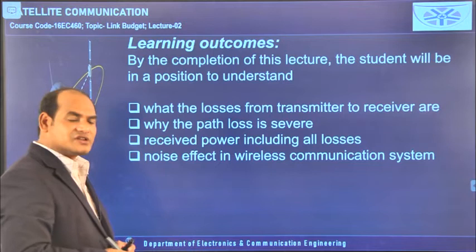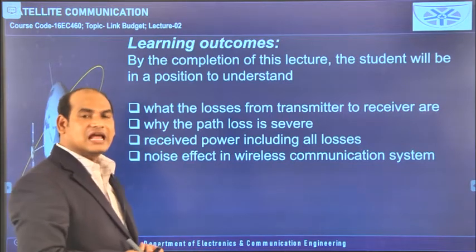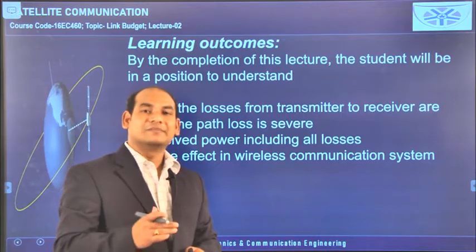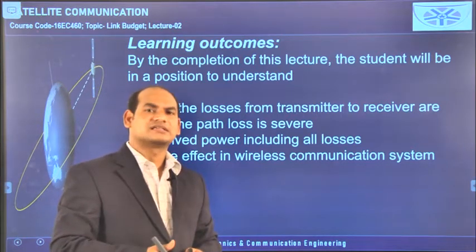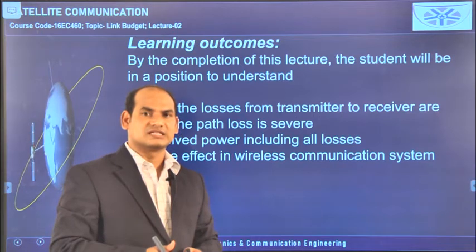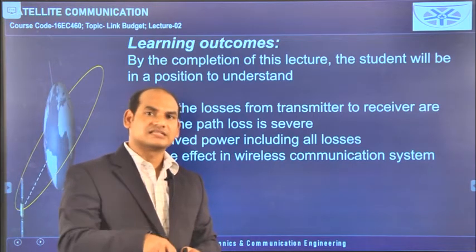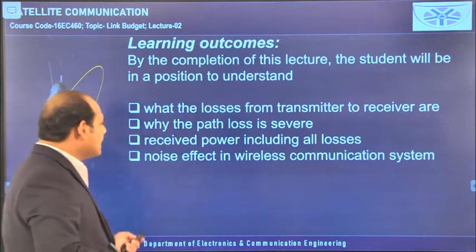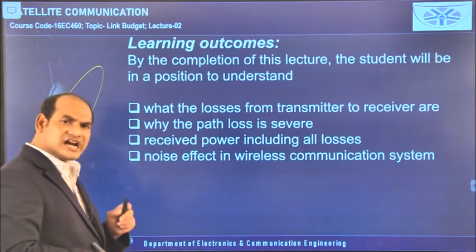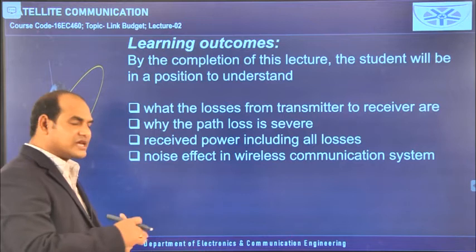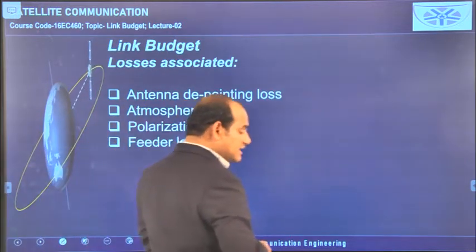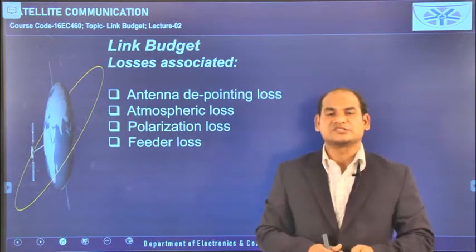Yesterday, in the equation we derived for the received power, we did not include the losses; only path loss was available. But many losses are there, like feeding losses, antenna depointing losses, and so on. By including all those losses, we can get the equation for received power. And about the noise power, we will start in this lecture, otherwise we can see it in the next lecture.